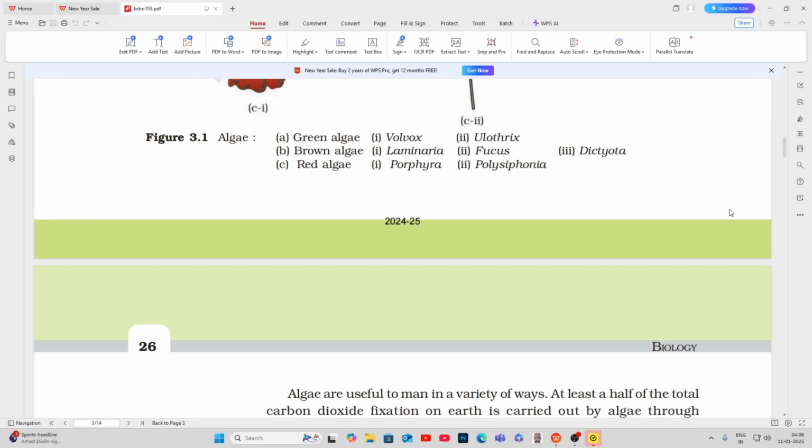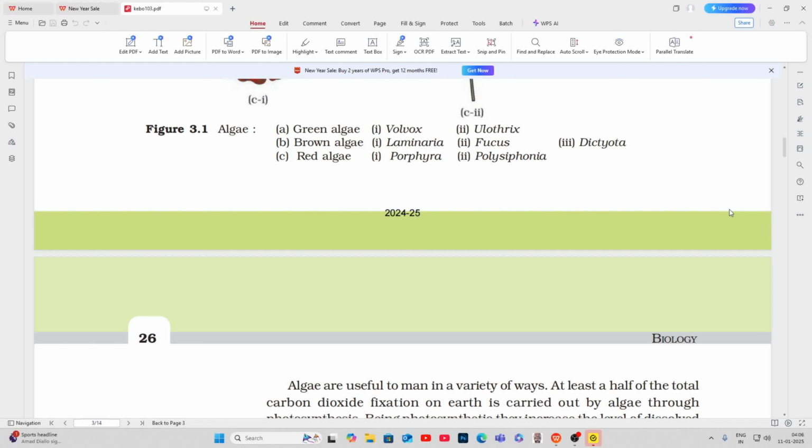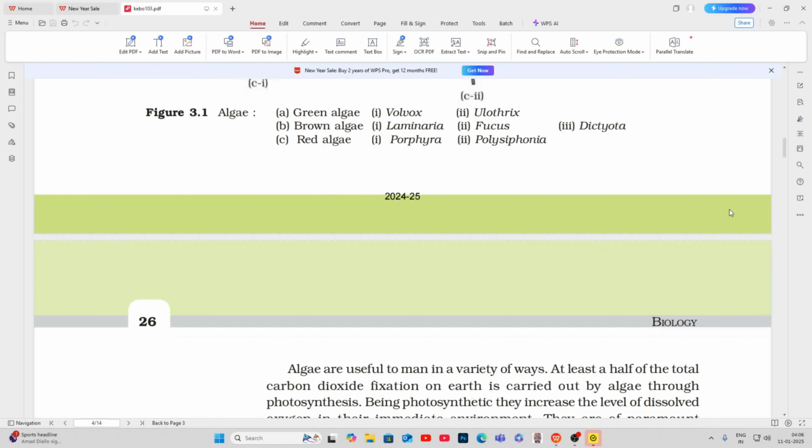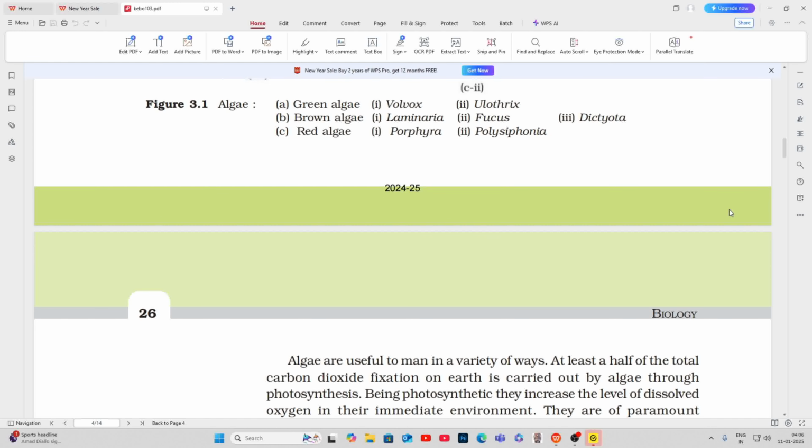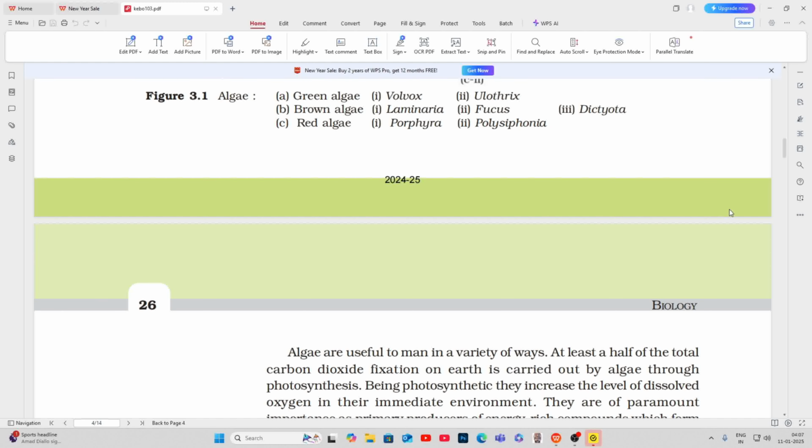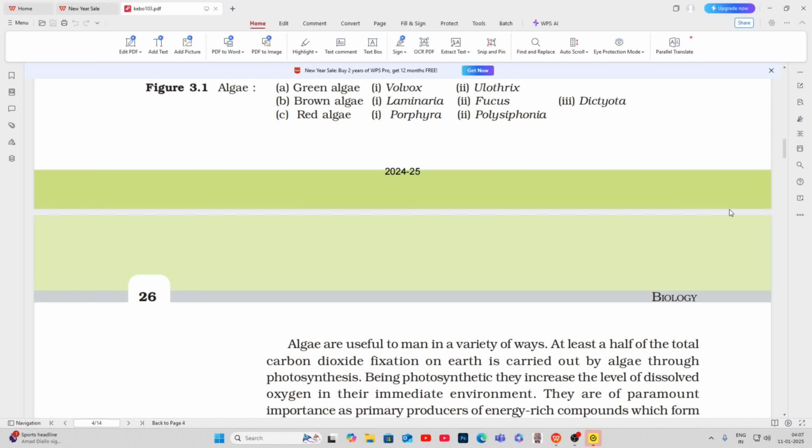Figure 3.1 Algae. A. Green algae. 1. Volvox. 2. Ulothrix. B. Brown algae. 1. Laminaria. 2. Fucus. 3. Dictyota. C. Red algae.